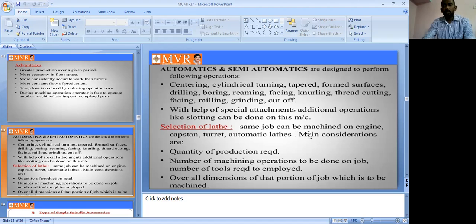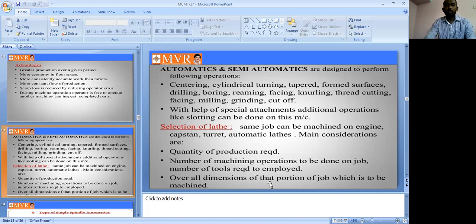So the same job can be machined on engine lathe, capstan, turret, automatic lathe. The main considerations are quality of the production requirement. Quality of production is very important, the first one. Next one is the number of machining operations to be done on the job. Then the number of tools required to employ. That is one of the purposes.